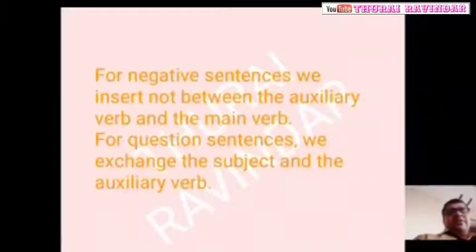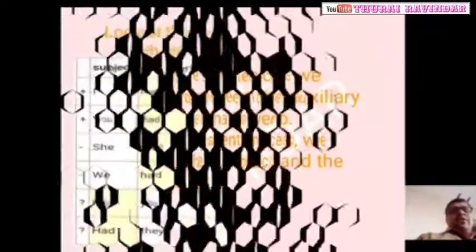Okay, once again I repeat. For negative sentences, we insert not between the auxiliary verb and the main verb. For question sentences, we exchange the subject and the auxiliary verb. Okay.